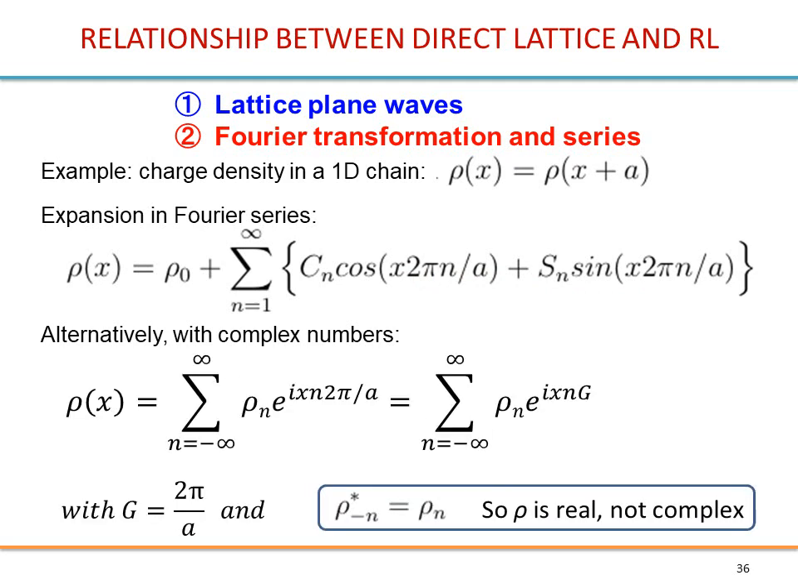So we can write this with complex numbers. Now instead of from 1 to infinity, we sum from minus infinity to infinity of the plane waves, like this. So we have the harmonics n 2 pi over A, and 2 pi over A is in fact the magnitude of the reciprocal lattice vector. So we have nG coming here. Notice that rho star of minus n equals rho n, so that rho is real and not a complex number.